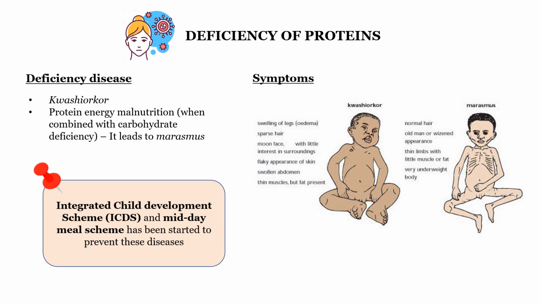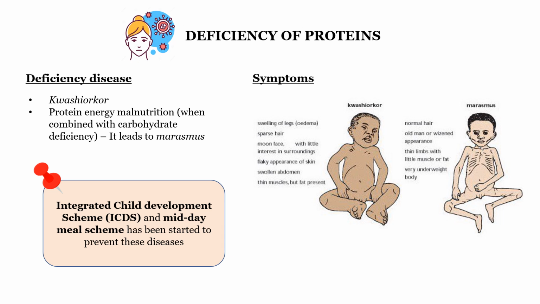It leads to a status called marasmus. If carbohydrates and proteins together are going to be less, then that condition is called protein energy malnutrition, that is PEM. So it leads to a condition called marasmus. The deficiency of protein causes a disease called kwashiorkor. If protein deficiency along with carbohydrate deficiency is there, then it will lead to a condition called marasmus.